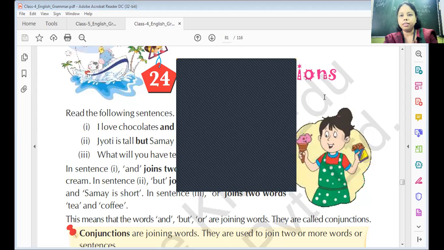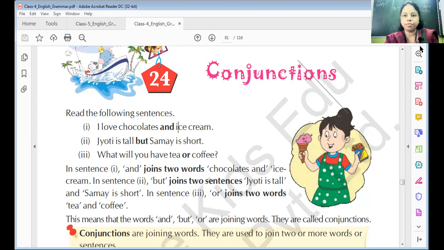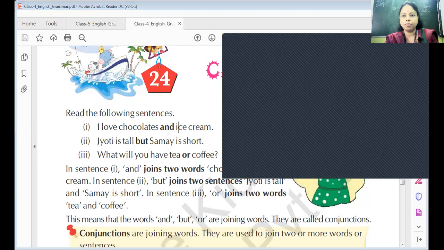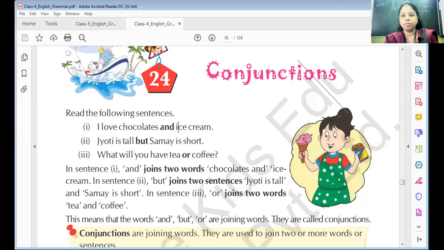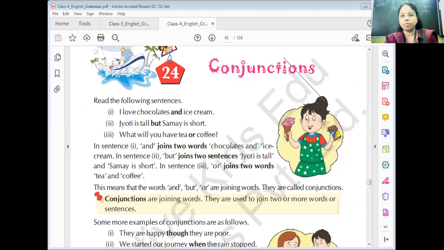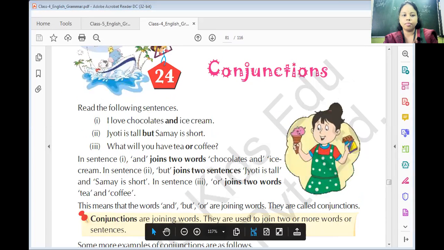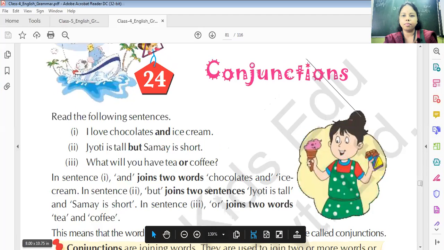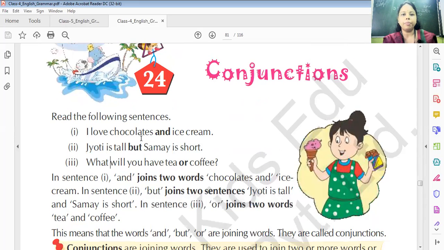I hope you all can see the screen over here. So this is chapter 24, conjunction.